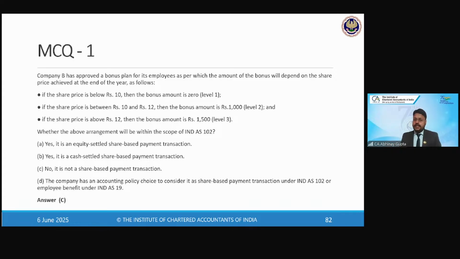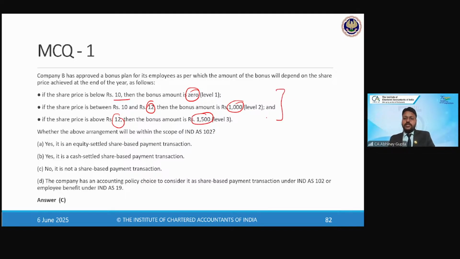So the reason here is because something that is dependent purely on the price performance of the company is not a share-based payment arrangement, right? Because what is happening over here, if the price is rupees 10, nothing will be paid. If the price is 12, then 1000 will be paid. If the price is beyond 12, then 1500 will be paid, right?